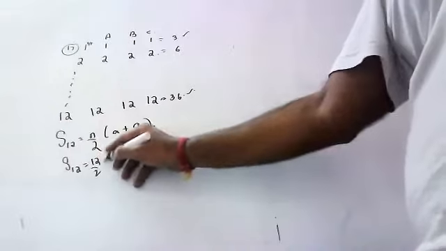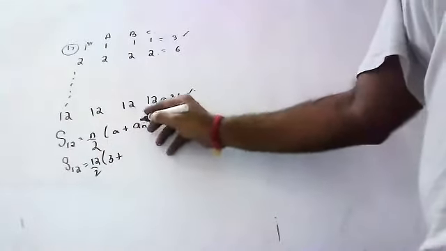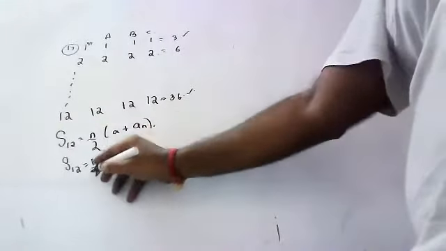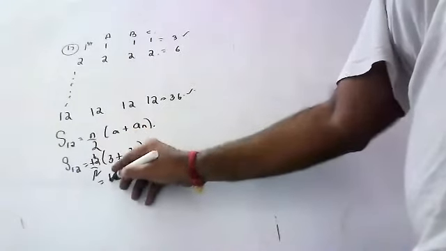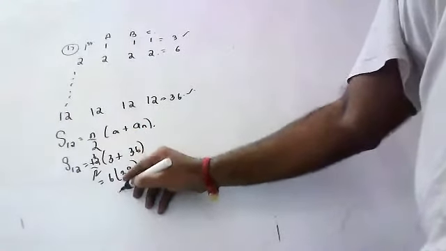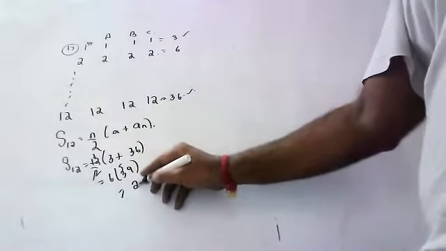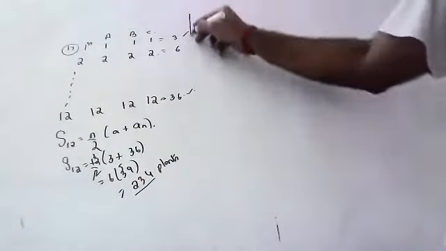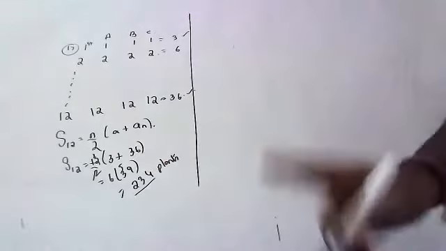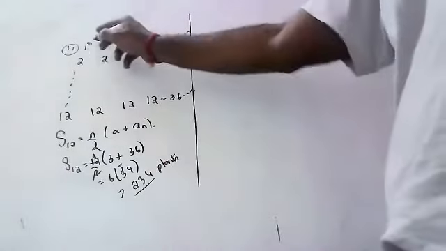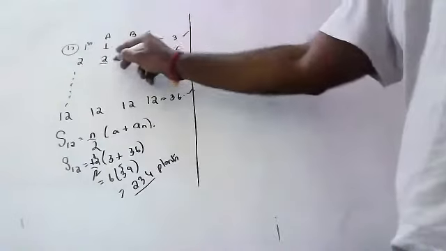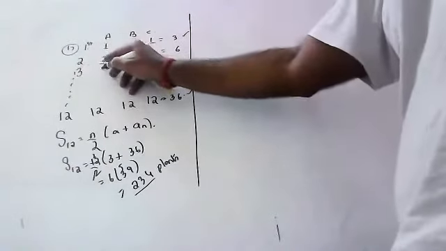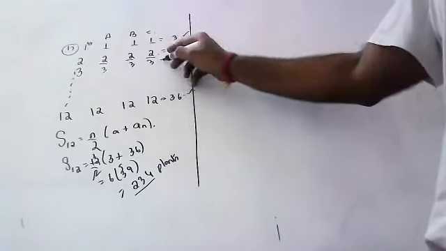So 12 by 2 into first term 3 and last term 36. So 6 into 39, that is 234 plants. All children are planting 234 plants together because each class has 3 sections. Third class will plant 3, 3, 3 like that.